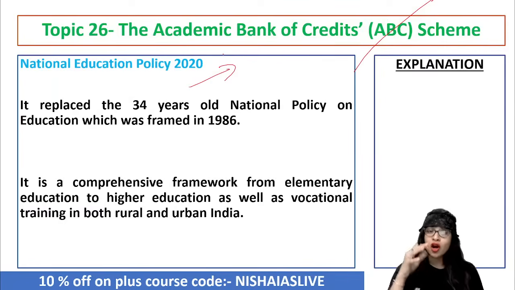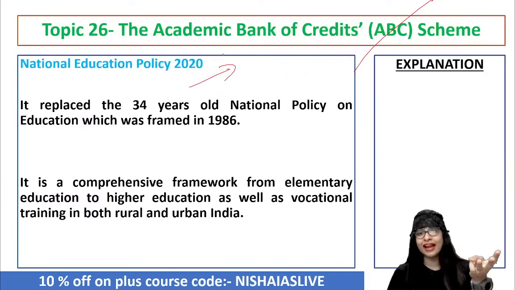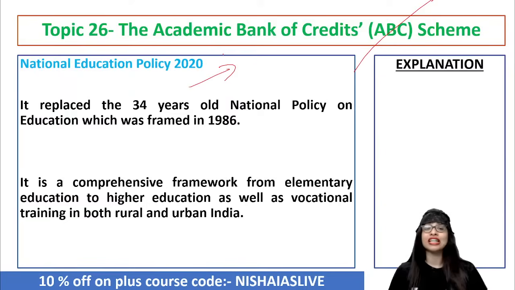If you see the NEP, it has replaced the 34-year-old national policy in education, which means more than three decades old. Since 1986, we had a national policy in education. So just like that, the government made sure they replaced the 34-year-old policy.